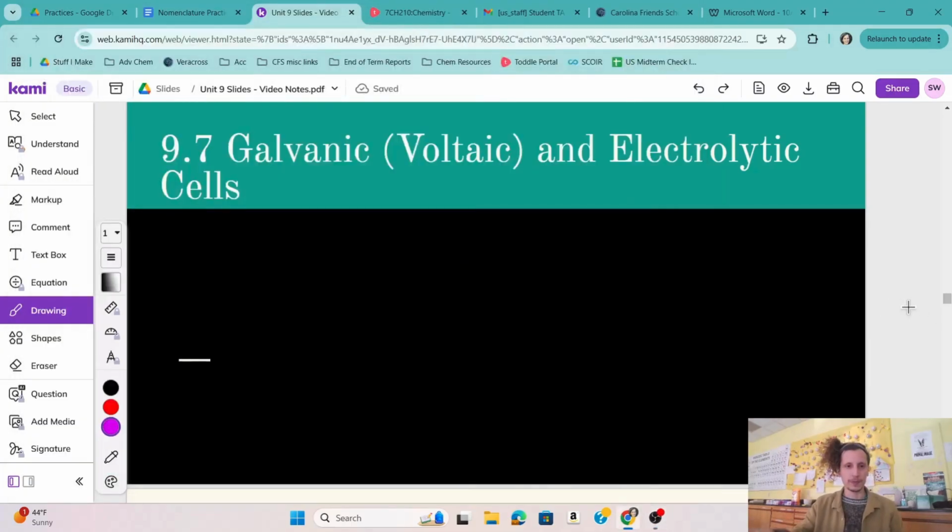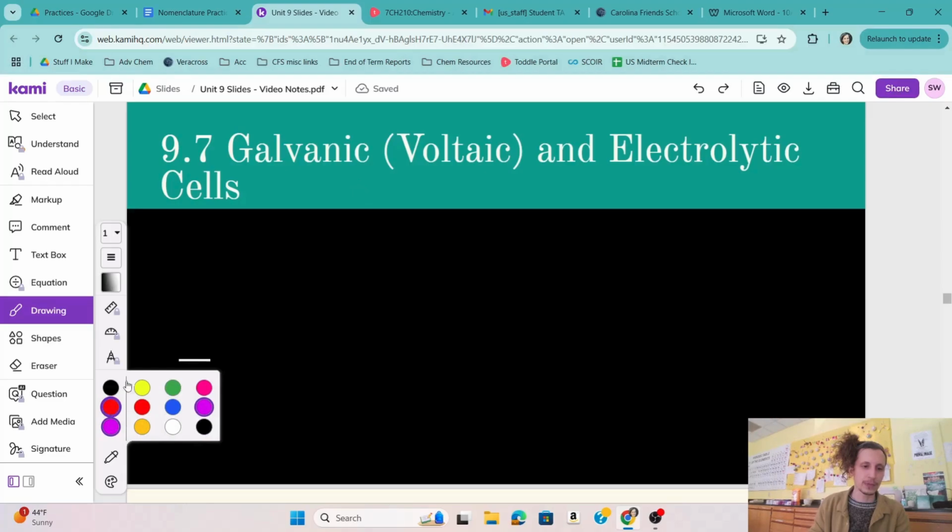All right, party people, 9.7, this is where we get electric. So we are talking about galvanic, also called voltaic cells, and electrolytic cells. These are two kinds of electrochemical cells, and the main distinction we're going to make between these is actually how thermodynamically favorable they are.